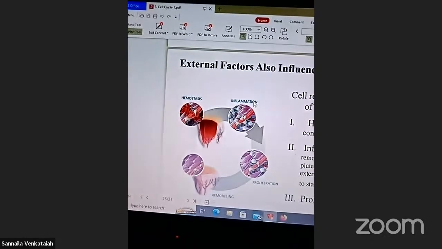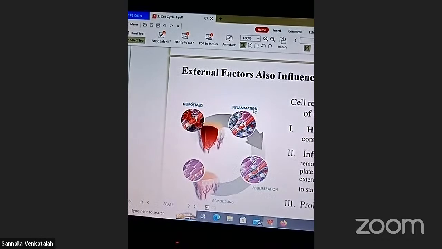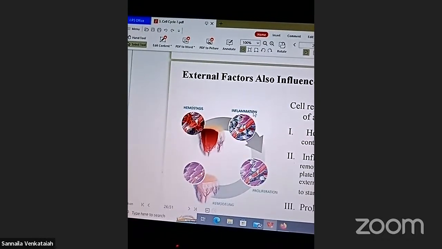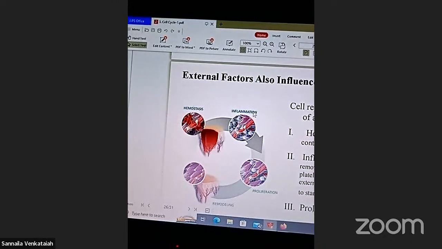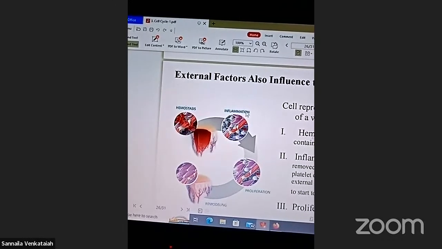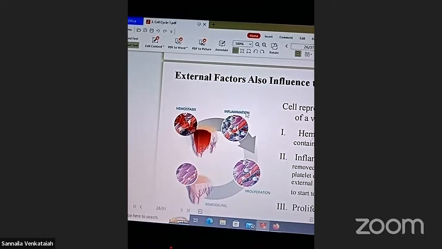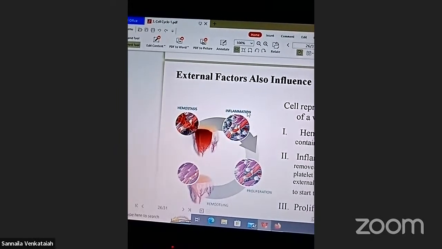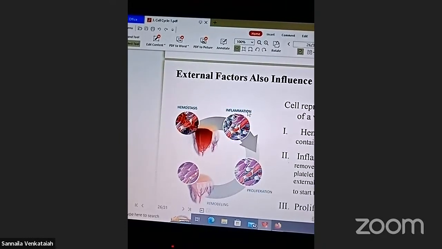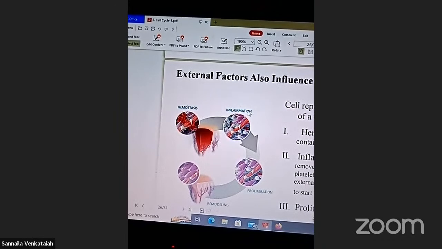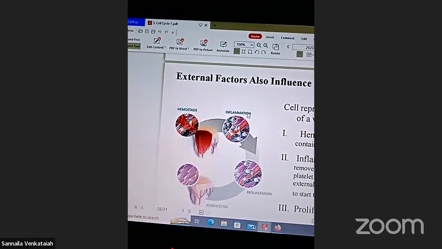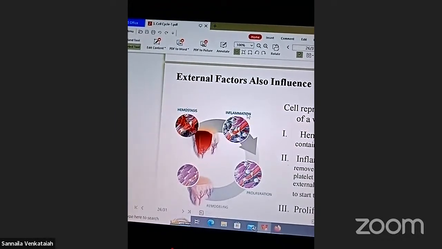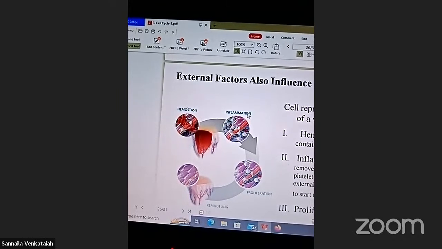Wound healing has homeostasis, inflammation, proliferation, and remodeling. Homeostasis: bleeding is contained via blood clotting. Inflammation: bacteria and debris are removed, and the damaged platelets release growth factors, these external growth factors, to the fibroblast cells, which reproduce and make new cells. That is called inflammation.